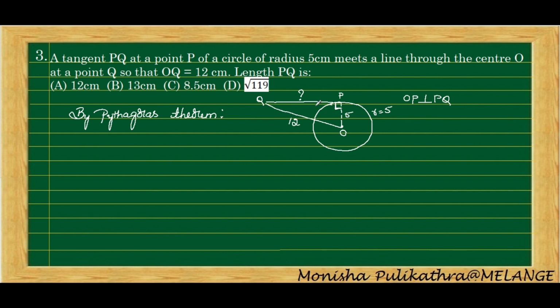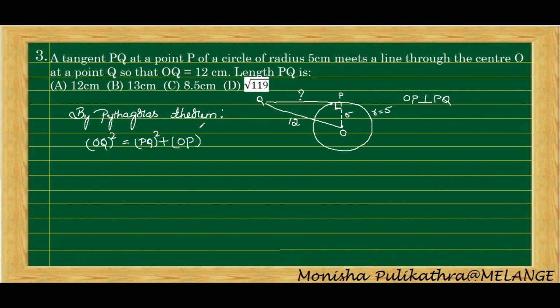So by Pythagoras theorem, the line which is opposite to 90 degree will be the hypotenuse. Pythagoras theorem states that the hypotenuse square, that is OQ square. Okay, so this is 90 degree. The side opposite to 90 degree is the hypotenuse. So Pythagoras theorem means hypotenuse square is equal to the sum of the squares on the other two sides. The other two sides are PQ square and OP square.